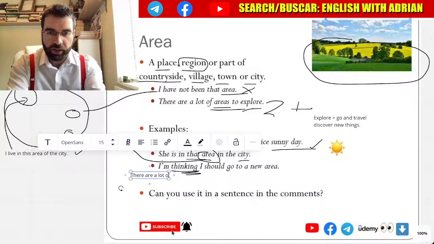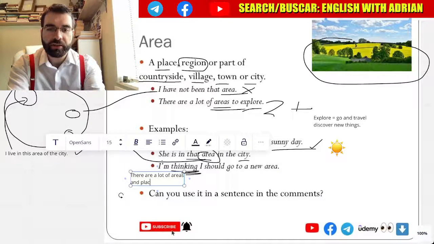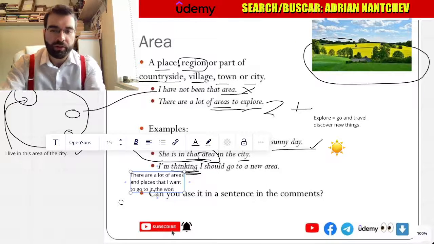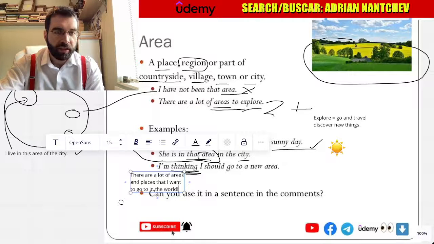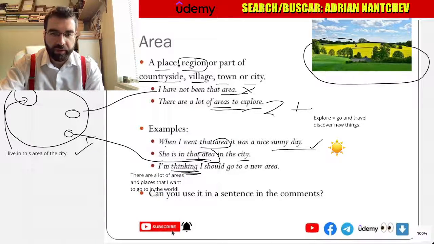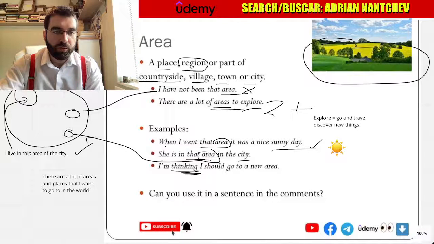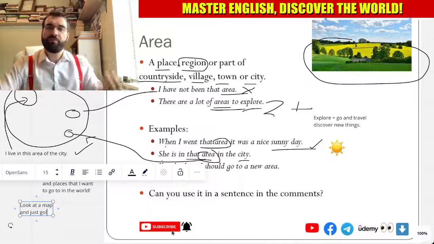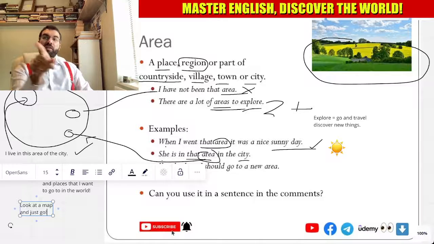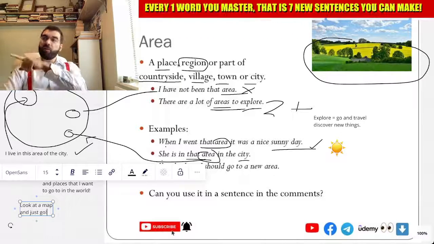So, there are a lot of areas and places that I want to go to in the world. Yeah, definitely. Everywhere, loads of places. Just look at a map. So look at a map and just go. I want to go to that area, there, to that place, that area, over there, to that